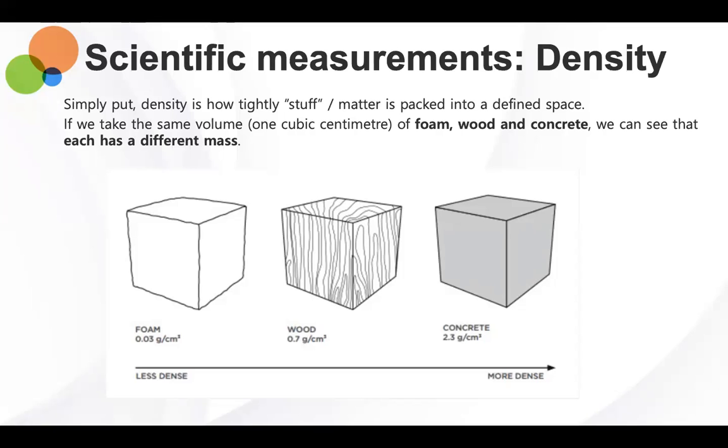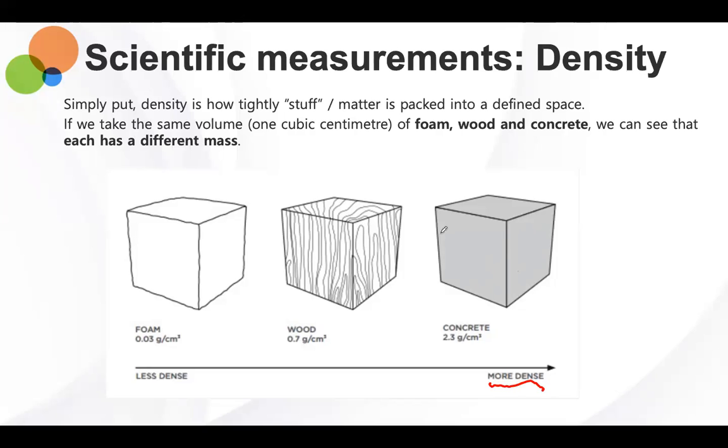So the concrete would be the heaviest one, therefore it would be the most dense. Which one would fall in the center? Wood. And which one would be the lightest? The foam.